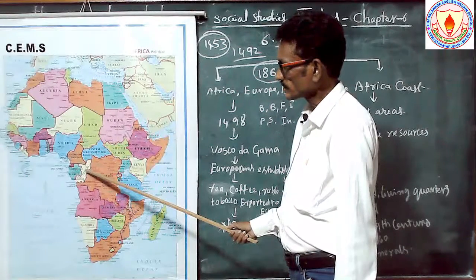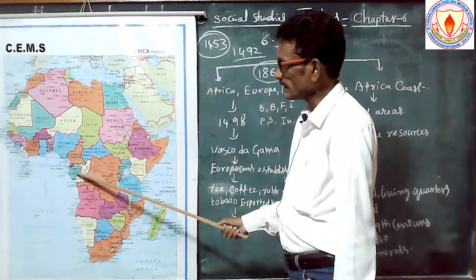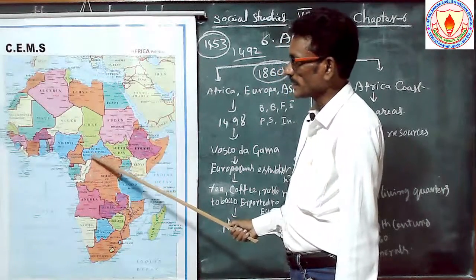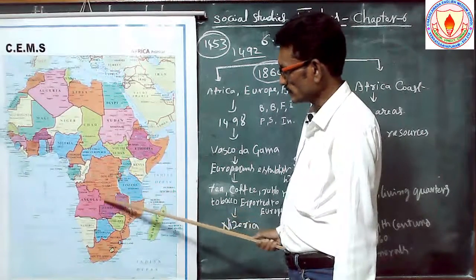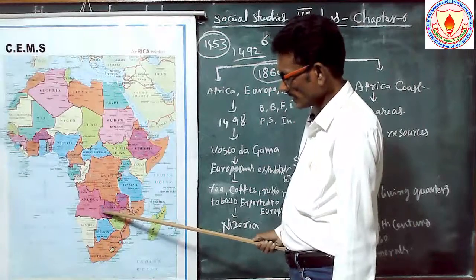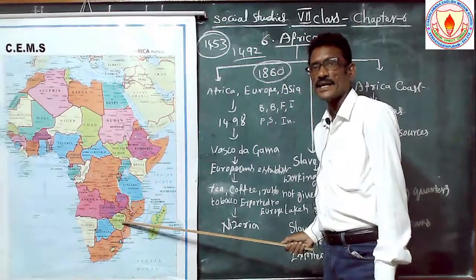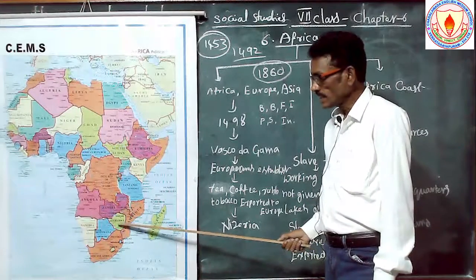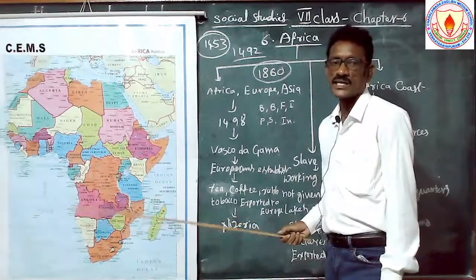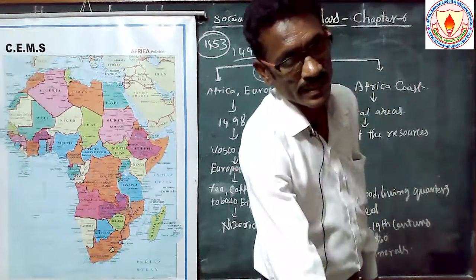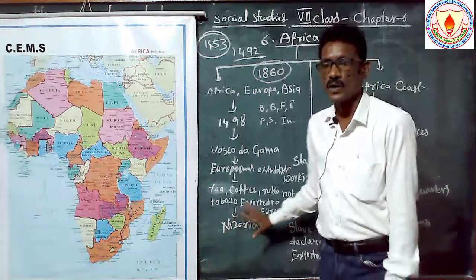Gabon, the Central African Republic, Chad, and here Zambia and Zimbabwe. Zimbabwe, what is the capital? Harare.